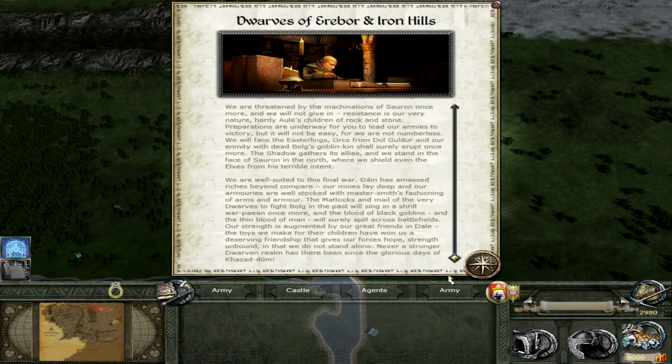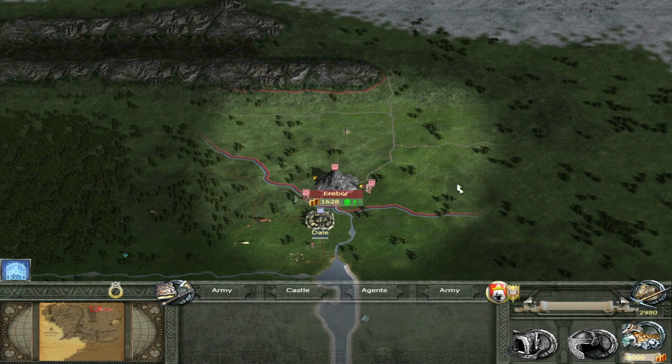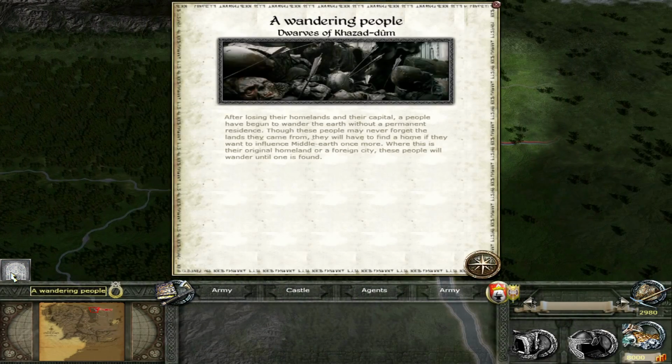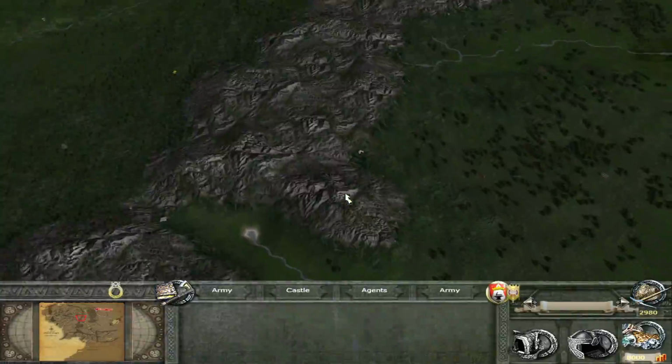Okay, there's a lot more to read there. I'm not going to go through all that. So, a nice history of all the dwarves there. So, let's have a look around. A wandering people, the dwarves of Khazad-dûm, they will try and retake Moria if they can.